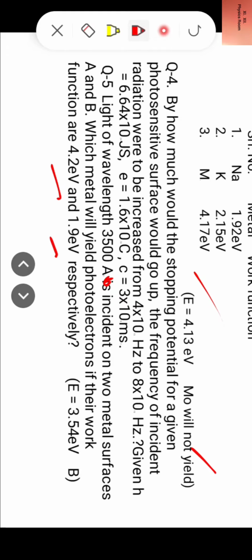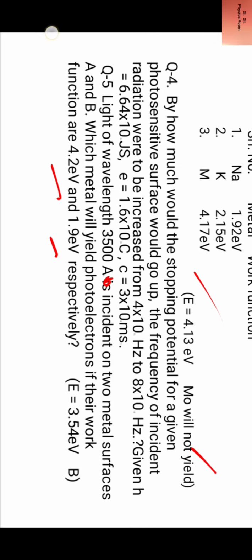So when we calculate energy E = hc/λ for wavelength 3500 angstrom, it comes out to be 3.454 electron volt. So metal B with work function 1.9 eV will yield photoelectrons because energy of incident radiation is more than 1.9 eV and less than 4.2 eV. A will not yield photoelectrons, but B will yield photoelectrons.